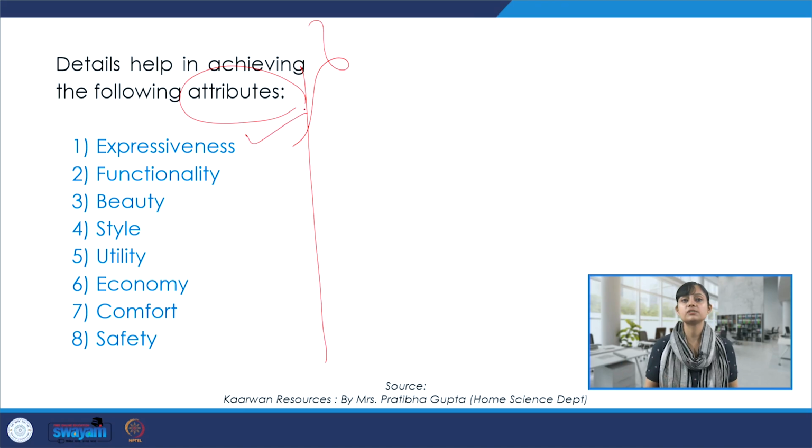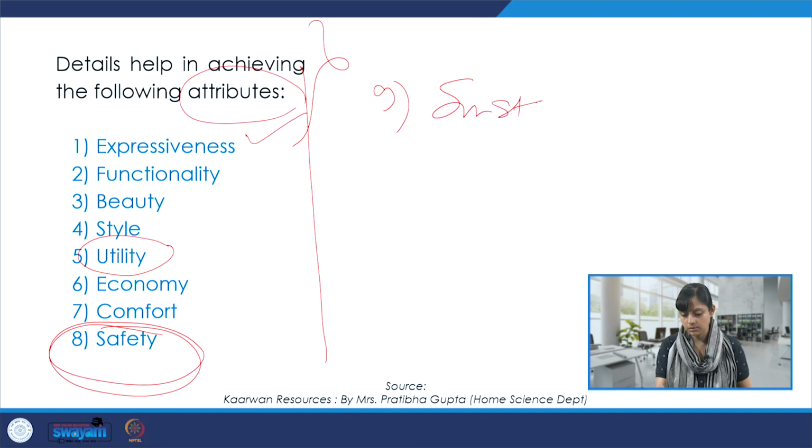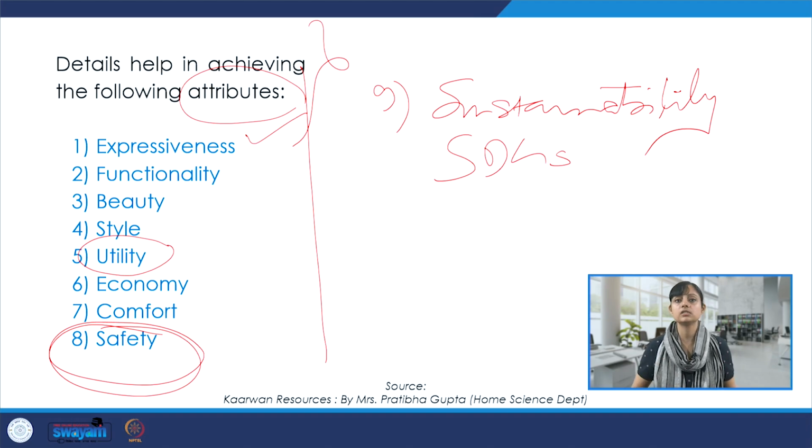So, expressiveness, functionality, beauty or aesthetic, a certain style, whether it's to recreate a period style or to do something with a Victorian style or contemporary design. What is the utilitarian aspect within the design? Even the details can bring out that. The economy, comfort within a project, and of course, the safety measure. That's also very important. We could add on a lot of things over here. For example, sustainability, since we are talking about SDGs quite a lot throughout the module, and circularity, etc. So the details can help us achieve these attributes as well.